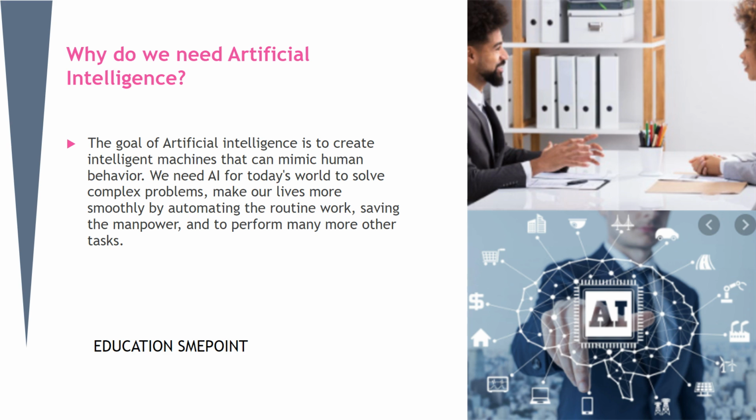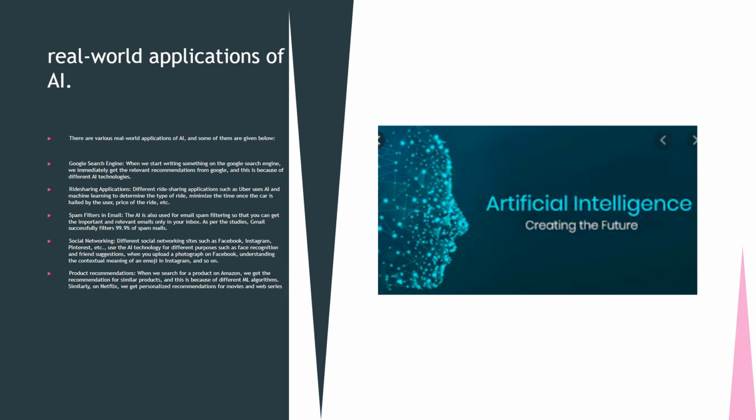Why do we need artificial intelligence? The goal of artificial intelligence is to create intelligent machines that can mimic human behavior. We need AI in today's world to solve complex problems, make our lives smoother by automating routine work, saving manpower, and to perform many other tasks. Give some real-world applications of AI.